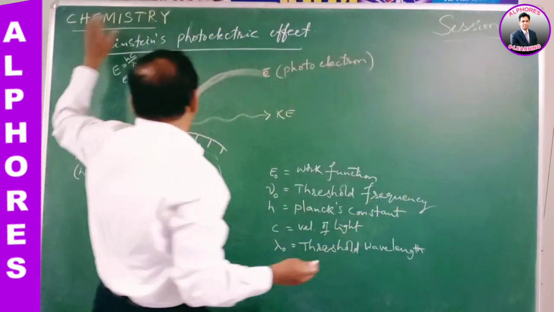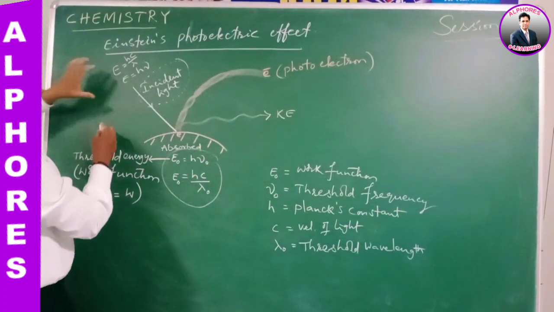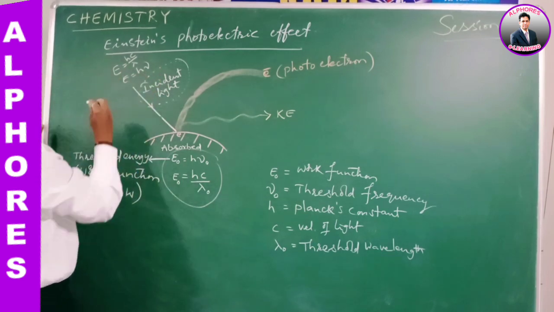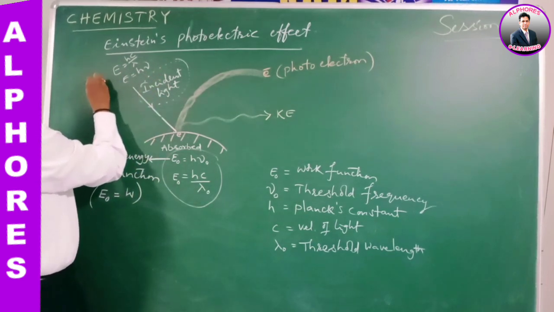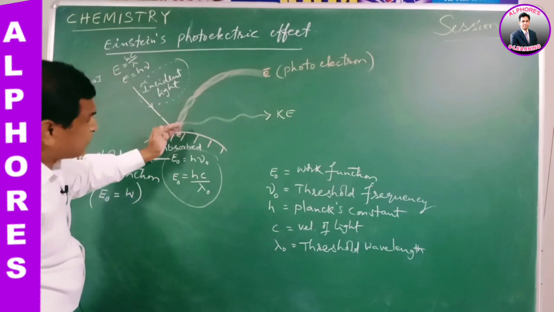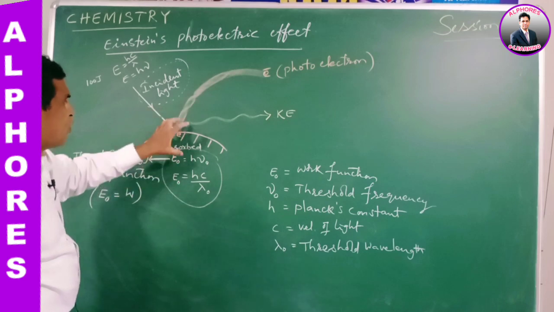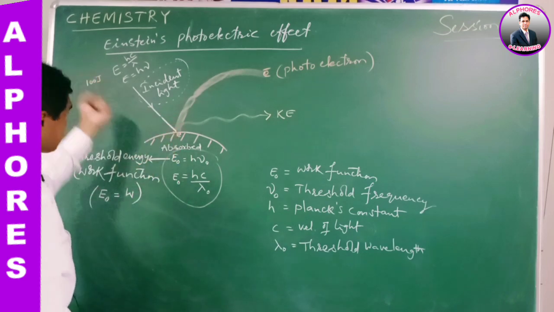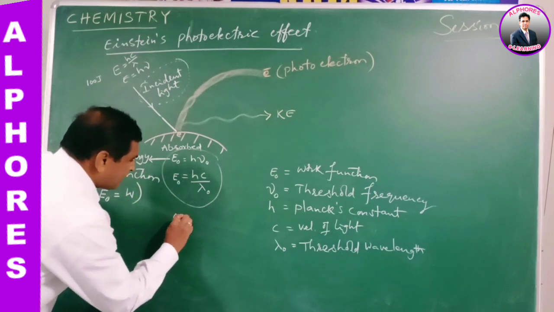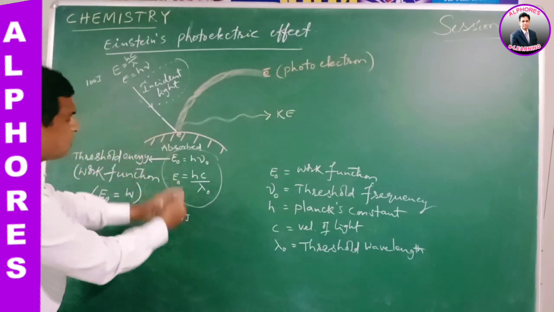For example, say the energy of the incident light is 100 joules. 100 joules of energy is falling on the metal surface. The surface electron is absorbing some part of this, say for example, 40 joules.